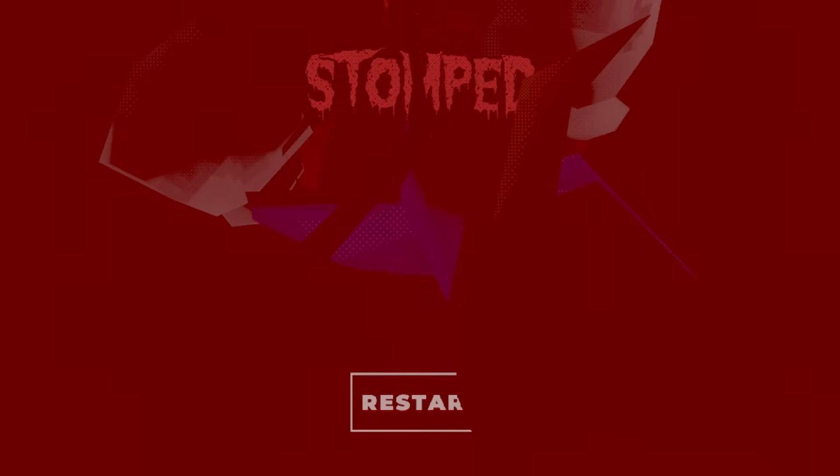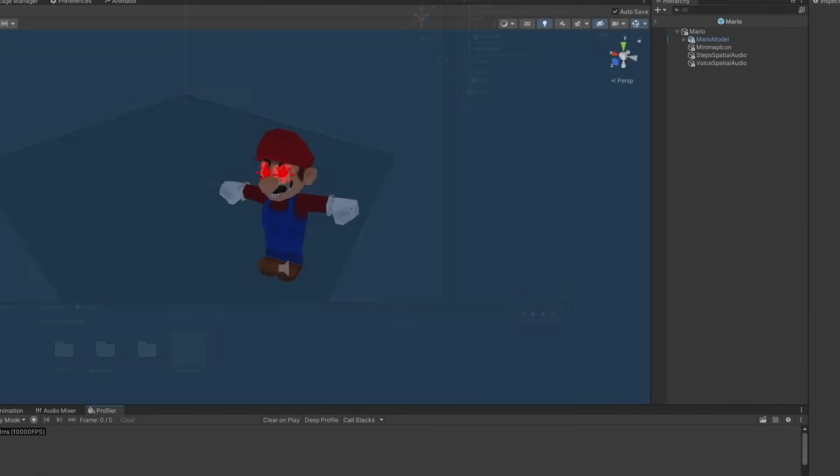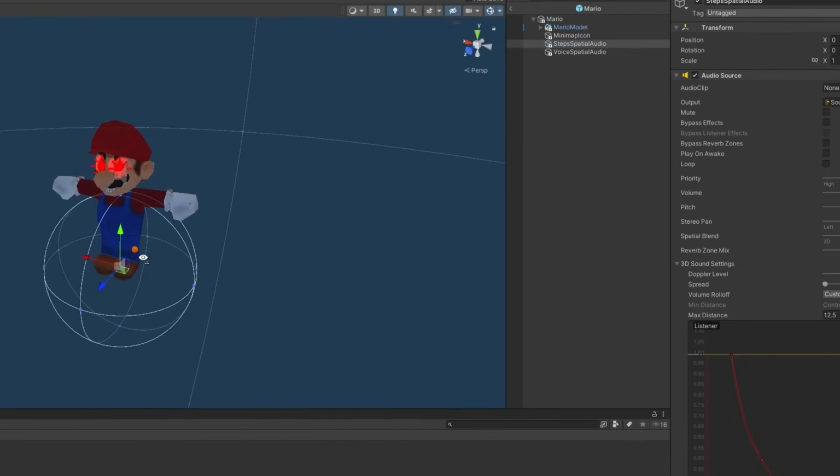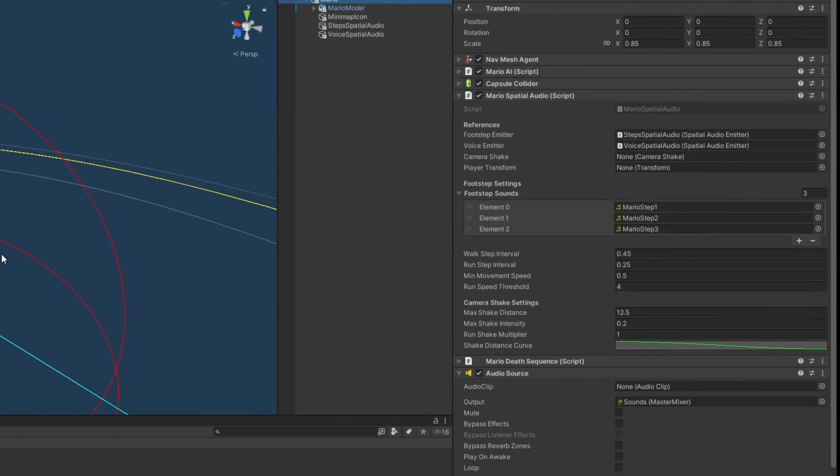Obviously this is the first version, so it's looking a bit rough for now, especially with all the clipping going on, but I kinda like it. And if you're wondering, this is also the point where I started adding sounds to the game as well. And I really wanted to experiment with spatial sounds, especially for Mario.